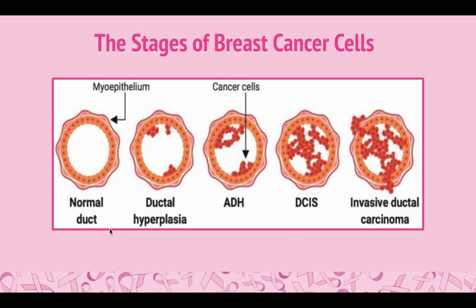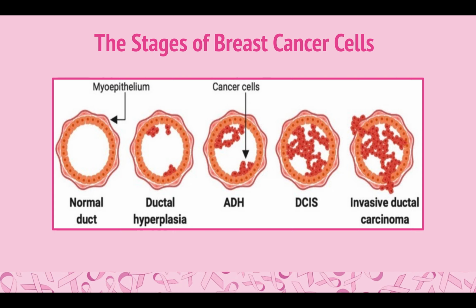The stages of breast cancer. Breast cancer can occur in either the lobular or ductal epithelial cells. Most breast cancer is found in the ductal epithelial cells, whereas only 4 to 10% of cases are found in the lobular epithelial cells. Cancer cells that haven't broken the basement membrane and are confined to ductal lobule cells are called pre-invasive lesions. Atypical ductal hyperplasia, abbreviated as ADH, is the initial stage of breast cancer, and affected areas are around 2 millimeters. Hyperplasia means that cells are undergoing abnormal proliferation, and normally DNA repair mechanisms can combat this, but mutations may get through, causing cancer. It only takes one cell to gain enough mutations to cause cancer.